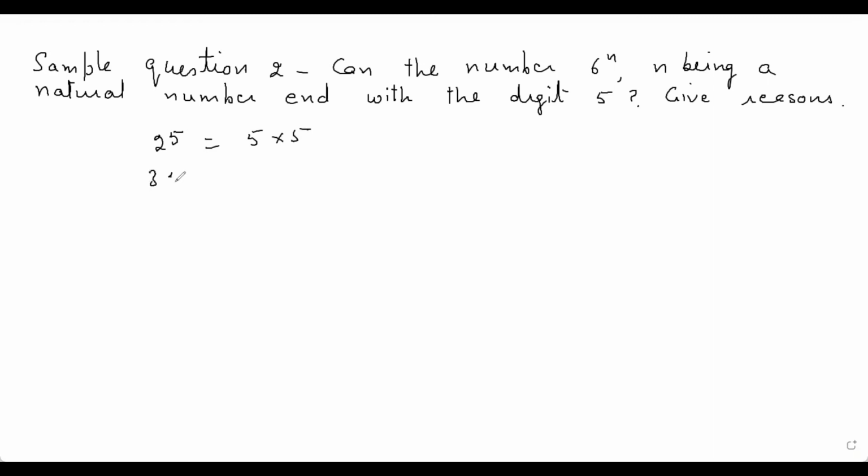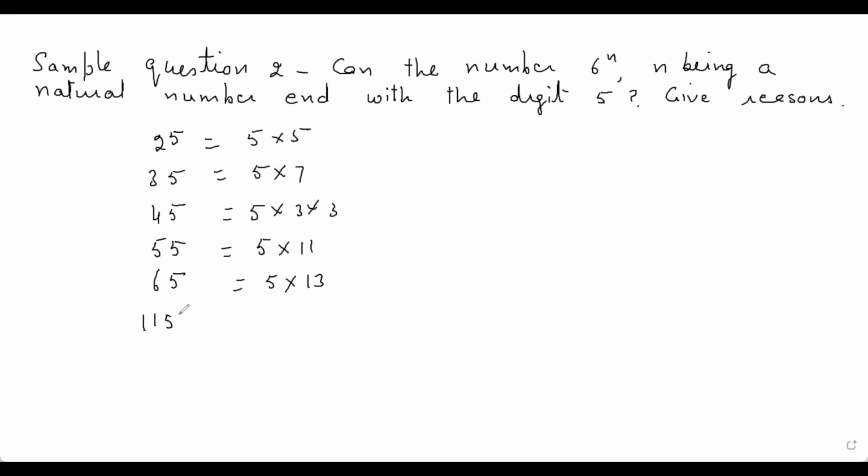If I have 35, that is 5 into 7. If I have 45, that is 5 into 3 into 3. If I have 55, 5 into 11. If I have 65, it is 5 into 13. Now check 115. It is 23 into 5.